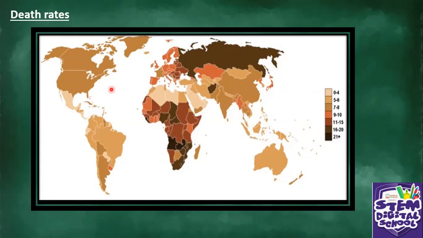Okay, so we're going to explain further to understand what causes this. Some countries have a high death rate, some countries have a low birth rate. We're going to look at that today. Okay, there are many different reasons for that.